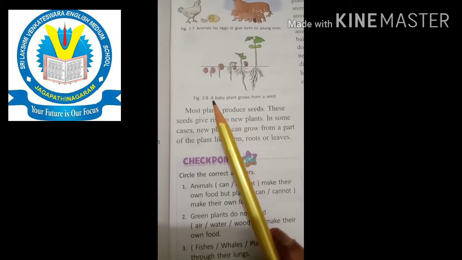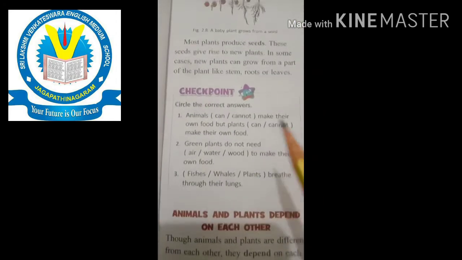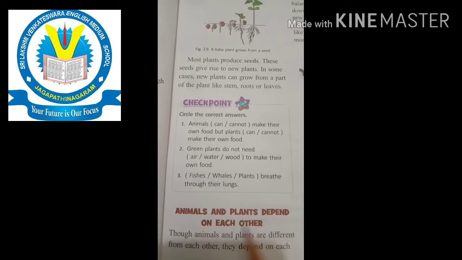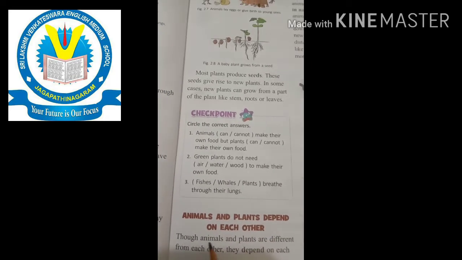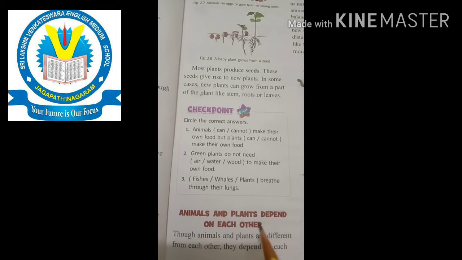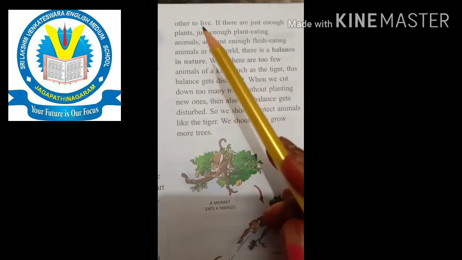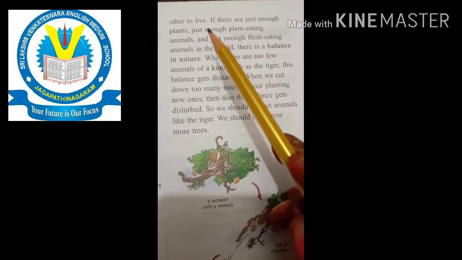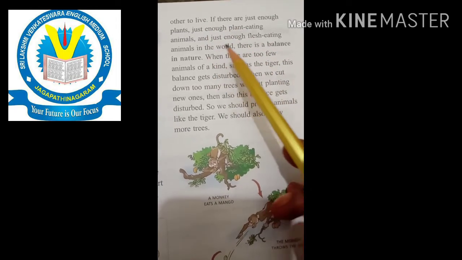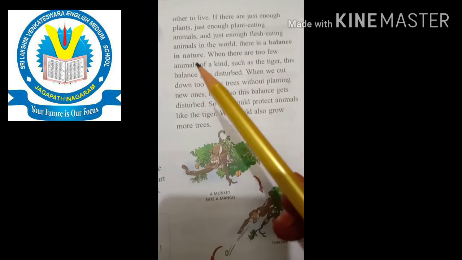That is about the seeds. And next we can know how animals and plants depend on each other. Though animals and plants are different from each other, they depend on each other. Why are they depending on each other? Because if there are just enough plants, just enough plant-eating animals and just enough flesh-eating animals in the world, there is a balance in nature.